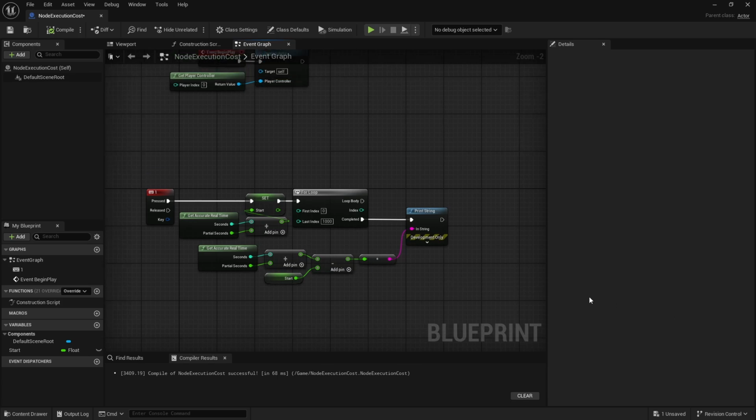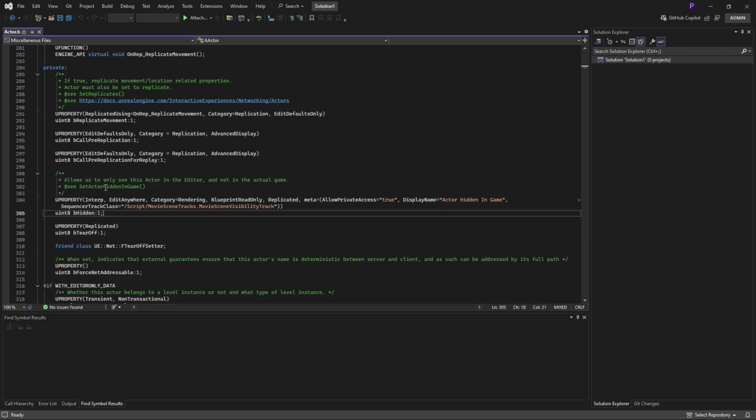Third thing is an easy way to expose functions or variables from C++ to blueprints. Right now, how you have to do this is, if I want to, for example, expose something from the actor, because for some reason developers did not expose all of the functions and variables from the actor, I'm guessing for security purposes, but it's kind of weird. Even if it's risky, you could probably find a better solution to that where you give a little warning or something when it's used in blueprints that it might be risky to use.